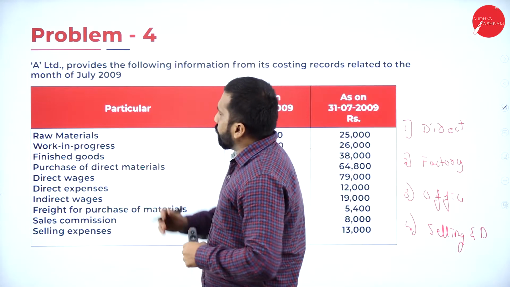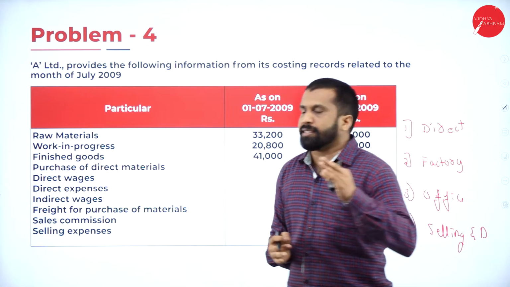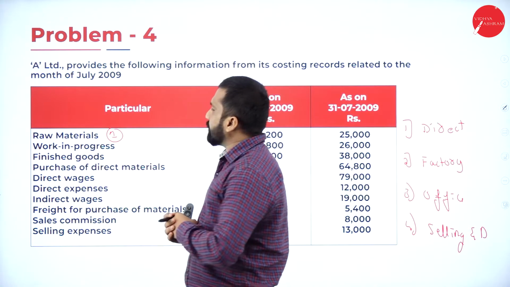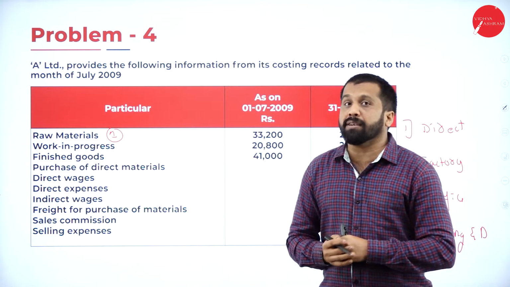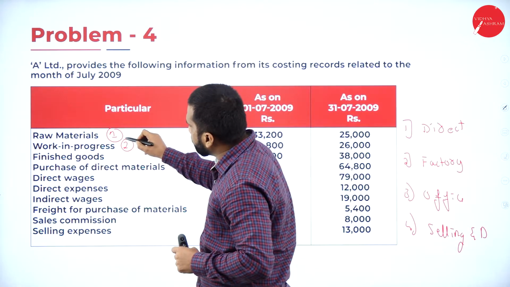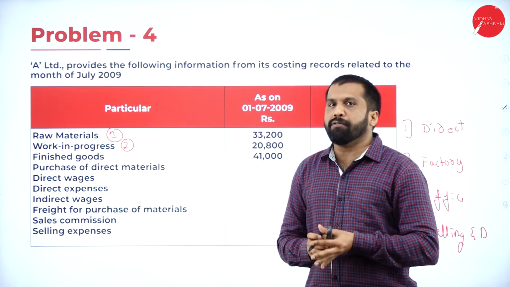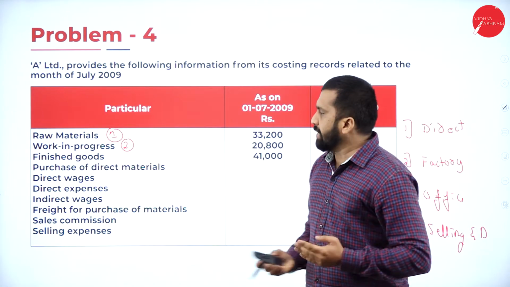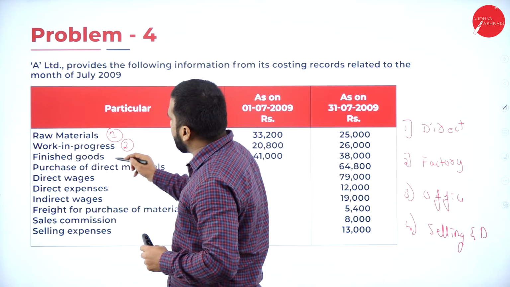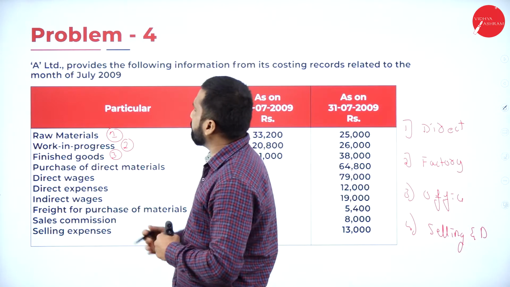Now, we have raw material. Raw material comes under where? Raw material comes under direct. So it will be 1. Work in progress: as you know, work in progress will come under factory overhead. So it is 2. Finished goods comes under what? Office. If you have the cost sheet format with you, it is easy for you to categorize. Your finished goods comes under your third one, office.